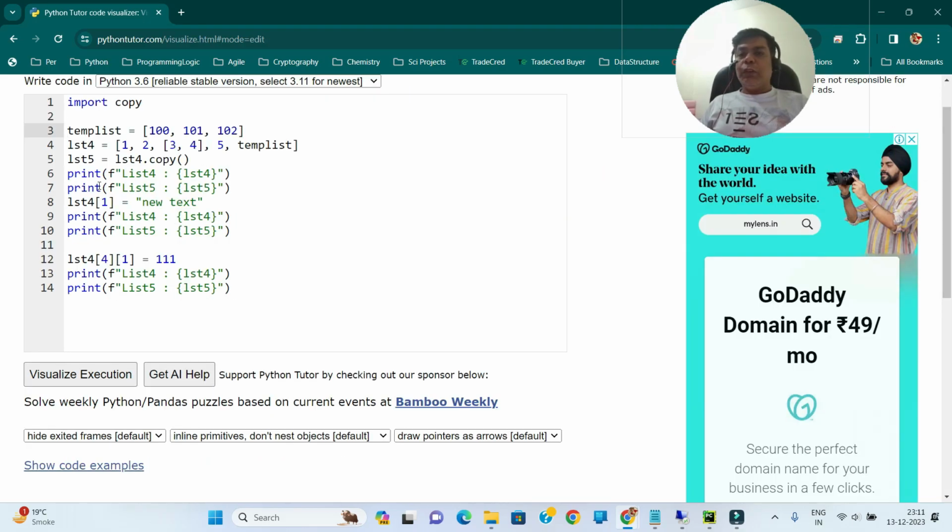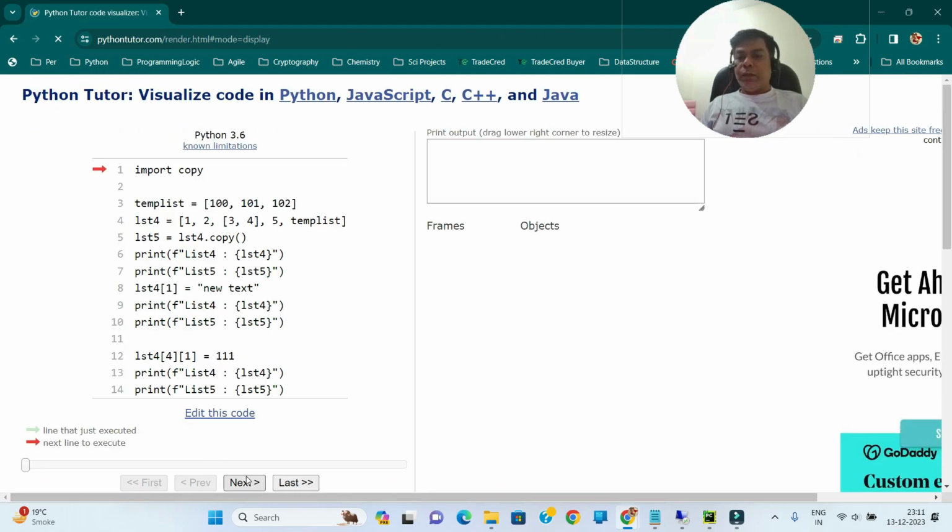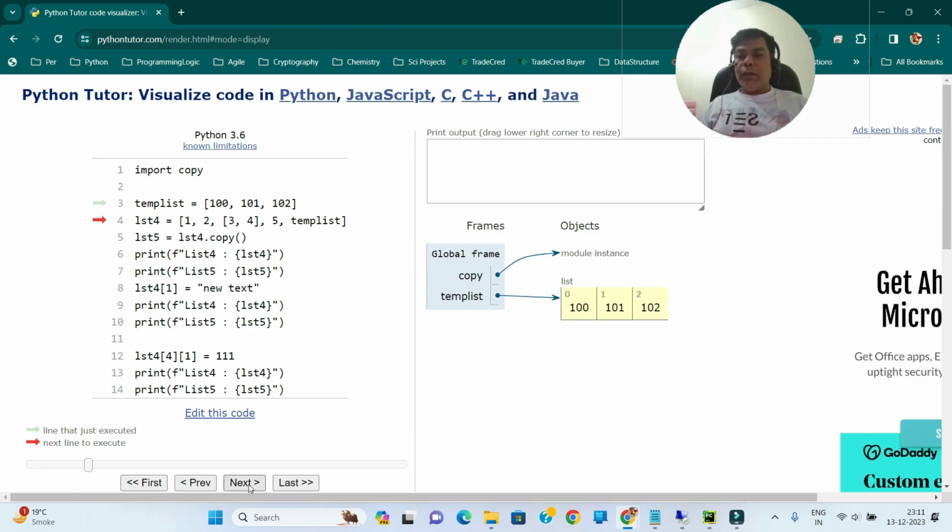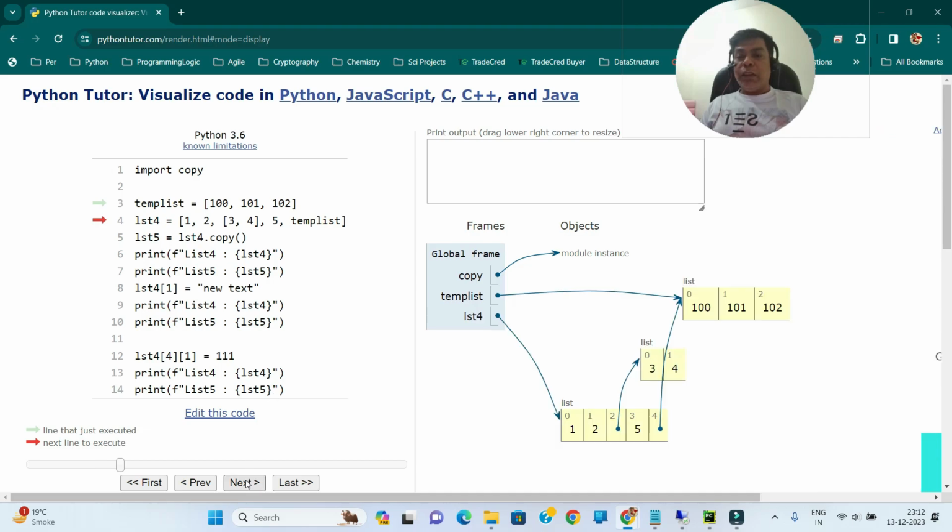So this is our shallow copy code. Let's just go ahead and execute this as well. So here we are creating a list lst4. It has two integers 1 and 2, one nested list with elements 3 and 4, then again an integer and a nested list. So let's see how that list actually looks in memory. In memory lst4 is referencing this main list and the second index is pointing to this nested list and index 4 is again pointing to this nested list.